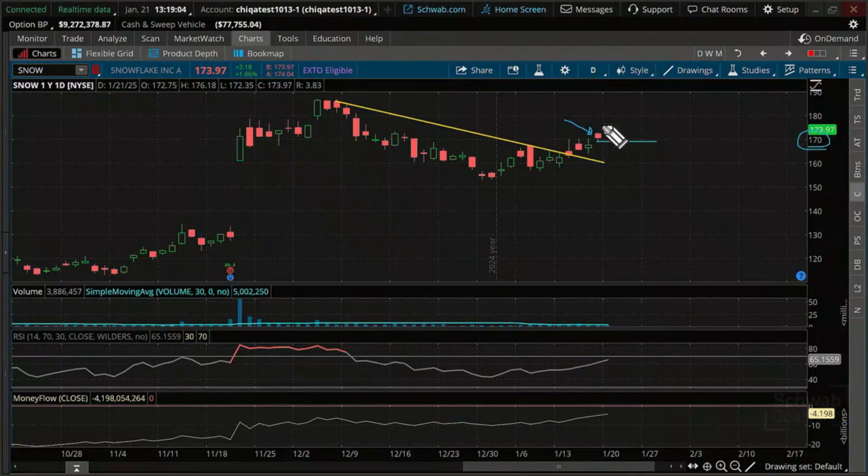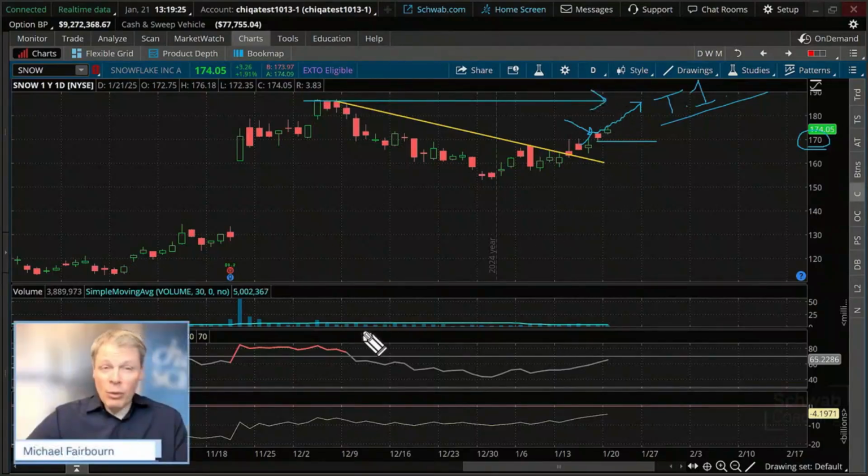In other words, if this move is expected to go higher, it should be a fairly steady march going up, at least to this point, if somebody wants to take a T1 target at the prior high range. Now, this could be a very, very big run too, and that's something we need to consider because there's a big long-term cup and handle in here. But that's sort of the risk that we're looking at right there.